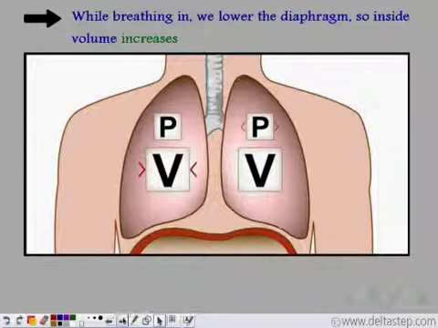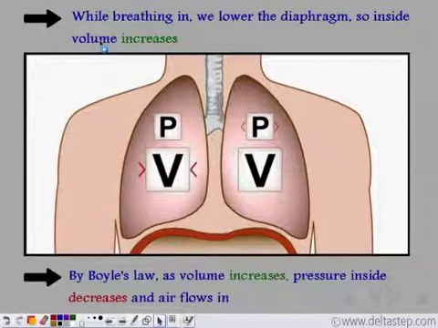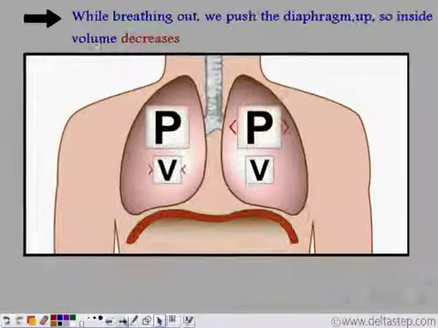So by Boyle's law, as the volume inside increases, the pressure decreases. So the inside pressure is less, and so outside air flows in. So this is how we breathe in. We lower the diaphragm, the volume increases, pressure decreases. So to balance it, the air from outside moves in. This is how we breathe in.